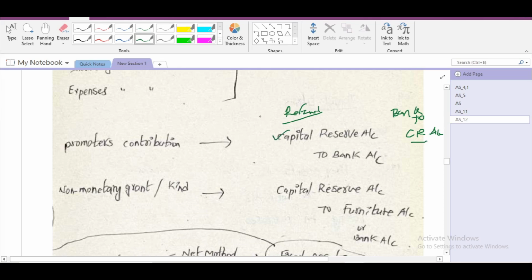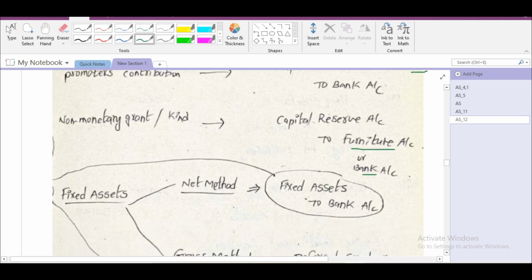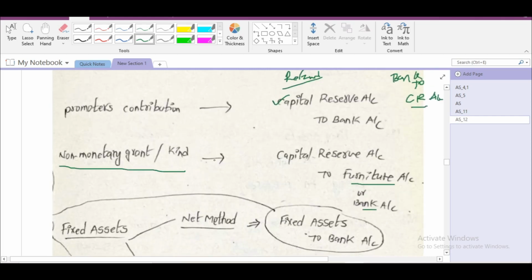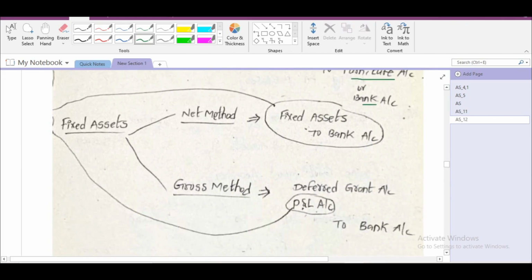Non-monetary grant. At the time of receipt of grant, furniture account debit to capital reserve account. At the time of refund, it is capital reserve account debit to bank account, or else furniture account. It is non-monetary grant or in kind. Under net method, at the time of receipt of grant, we have passed bank account debit to fixed assets account. At the time of refund, we have to pass fixed assets account debit to bank account.